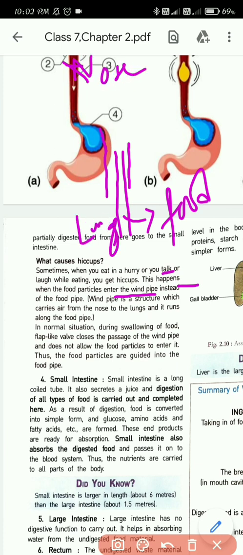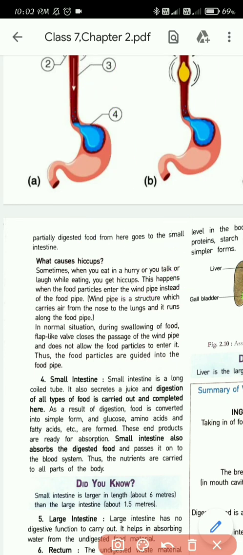So what does the windpipe do? It carries the air. Exchange of gases happens through the trachea. So whenever you laugh or talk while eating, sometimes the food, instead of going to the food pipe, goes to the windpipe by mistake, and when that happens you get hiccups.